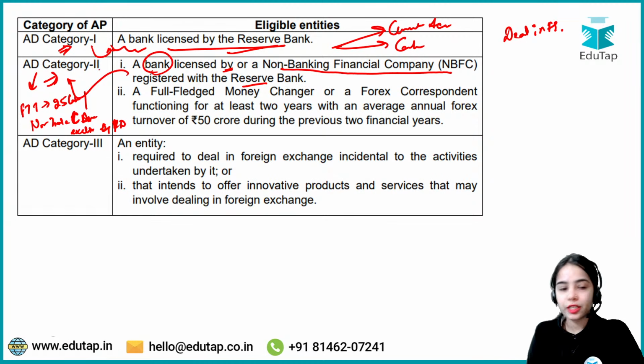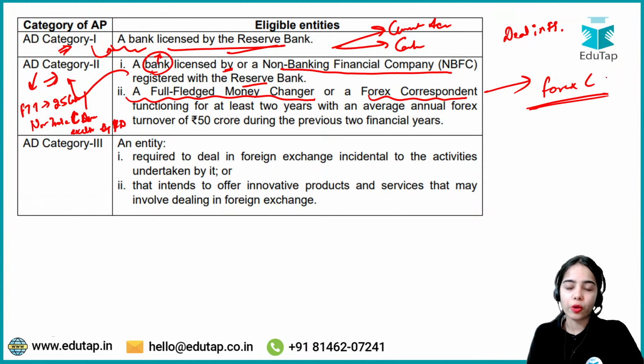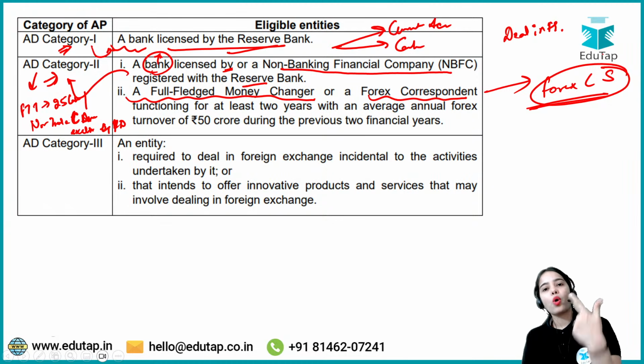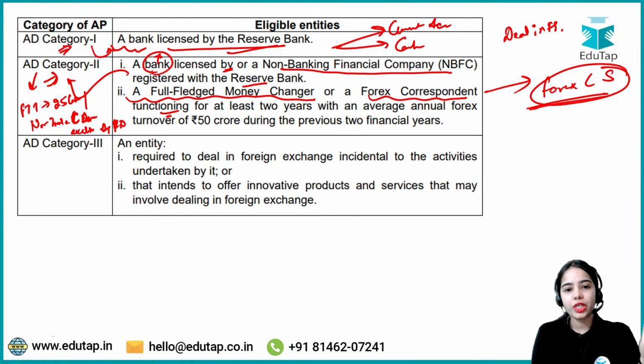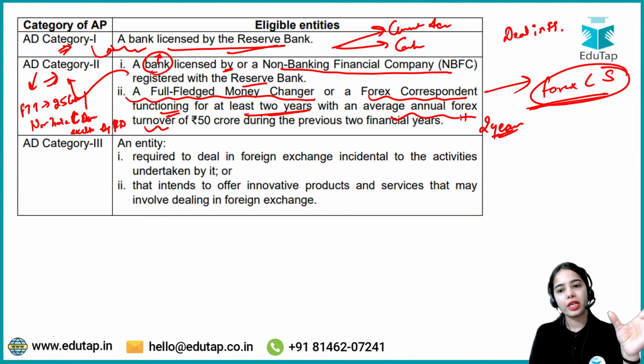So authorized dealer category 2 can be a bank licensed by RBI, or an NBFC registered with RBI, or a full-fledged money changer, or a foreign exchange correspondent. Foreign exchange correspondents are new, because RBI has recently brought in the foreign exchange correspondent scheme. We will discuss this, but a full-fledged money changer or foreign exchange correspondent must be functioning for at least 2 years, with an average annual Forex turnover of 50 crore during the previous 2 financial years.